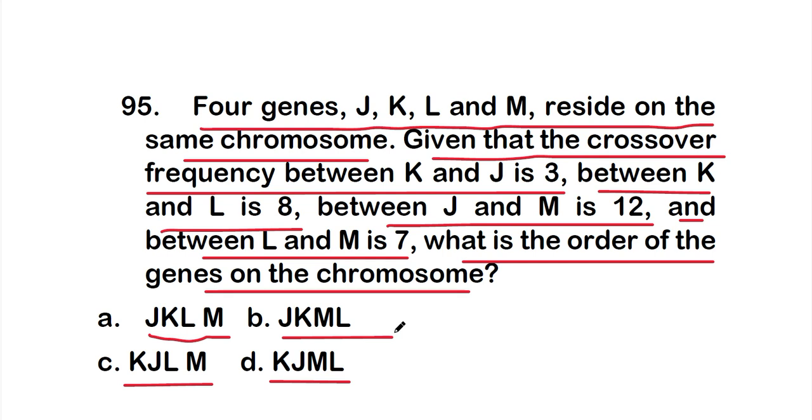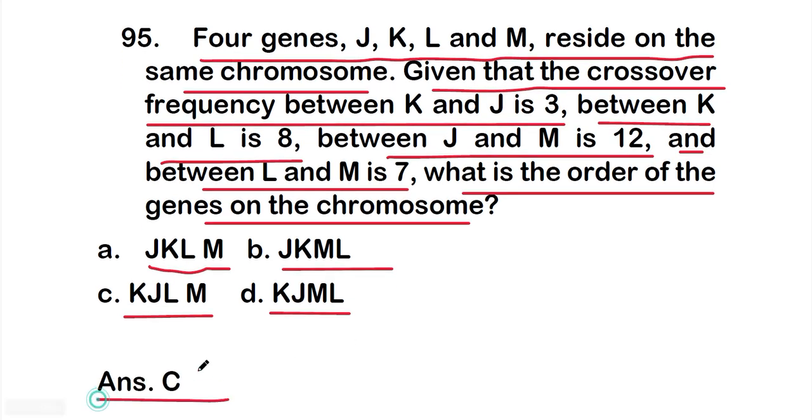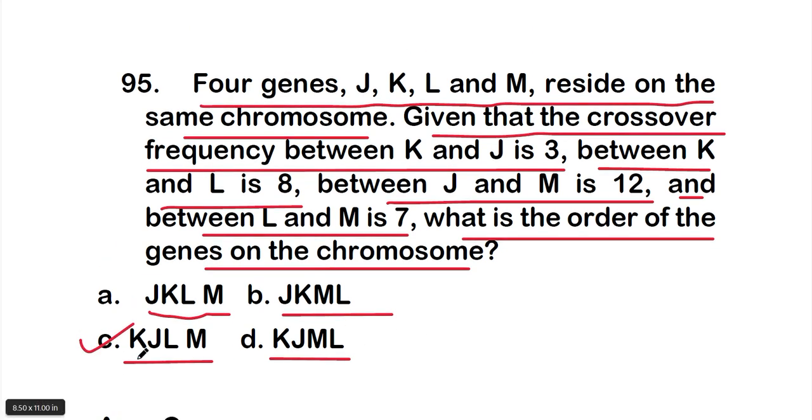Okay, so the right answer is option C, that is KJLM. This is the correct sequence of genes. So how can you determine this?